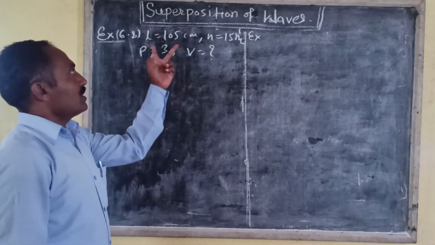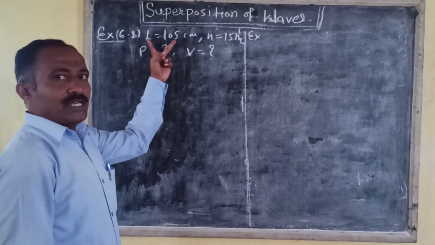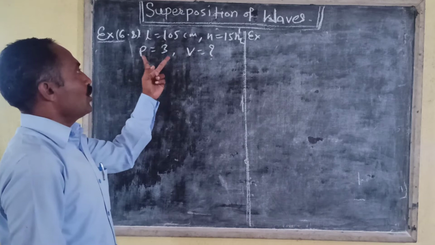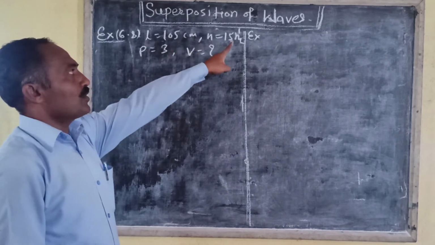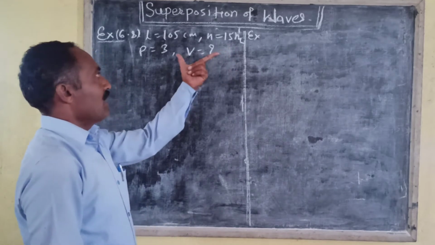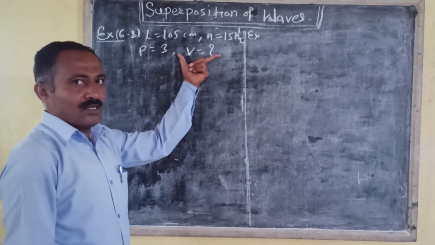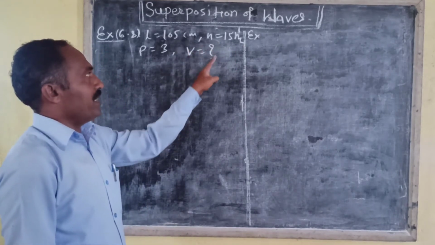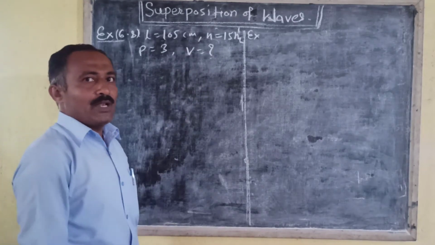Here the length of the string is given as 105 centimeter, and in this string 3 loops will be formed. Frequency of vibration of the string is given, 15 hertz. V is equal to what? That is speed. Now, in order to find the speed, we have to calculate the wavelength of the wave.